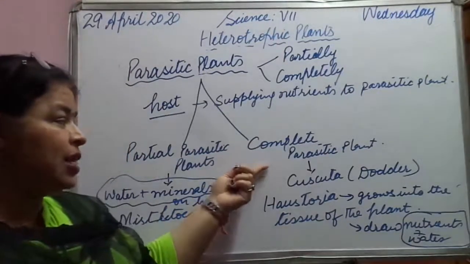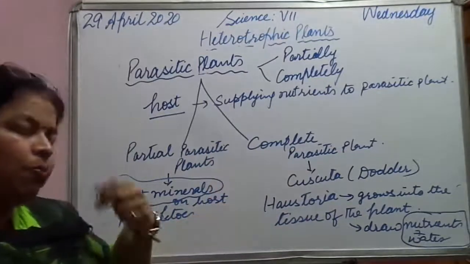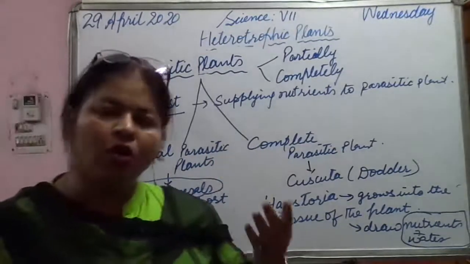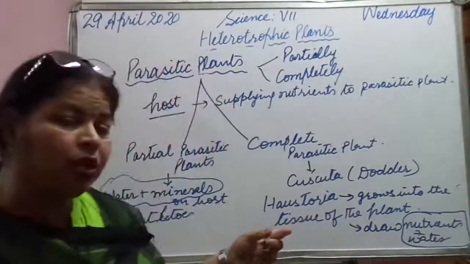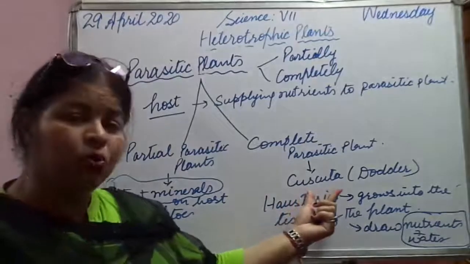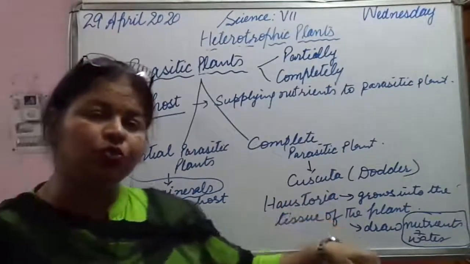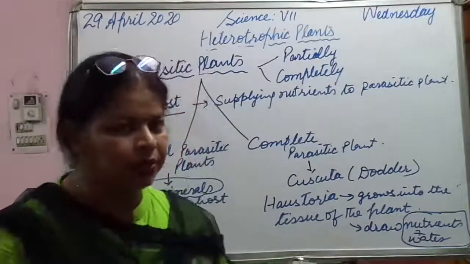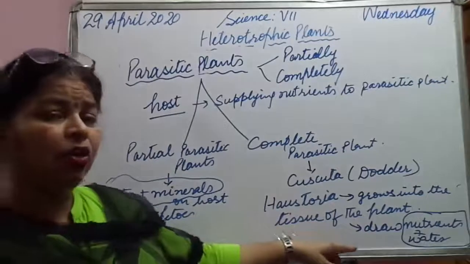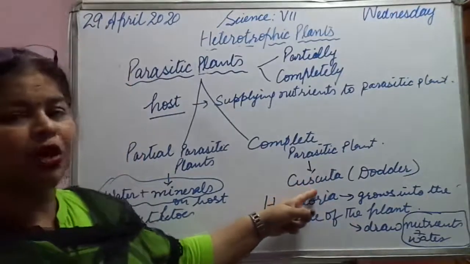Complete parasitic plants are the ones which depend on another living plant for all requirements. They have root-like structures called haustoria, which grow into the tissue of the plant and draw nutrients and water from it. An example is Cuscuta or dodder.